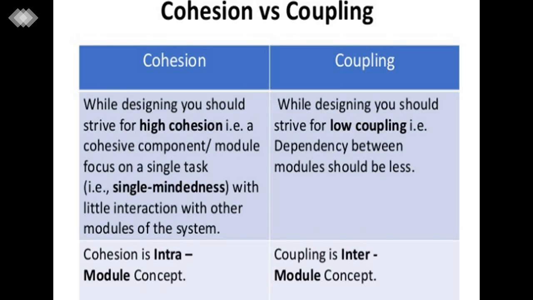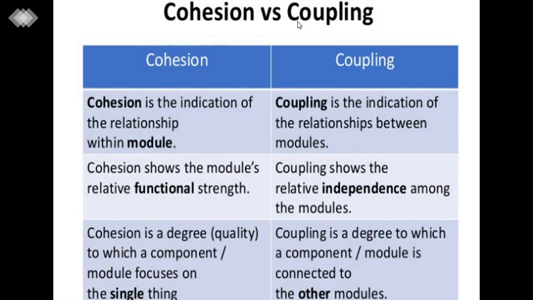So cohesion is an intra-module concept. Now in coupling, while designing, you should strive for low coupling, meaning dependencies between modules should be less. So coupling is an inter-module concept and cohesion is an intra-module concept. So students, it is overall about the cohesion and coupling difference. I hope you understand the difference.